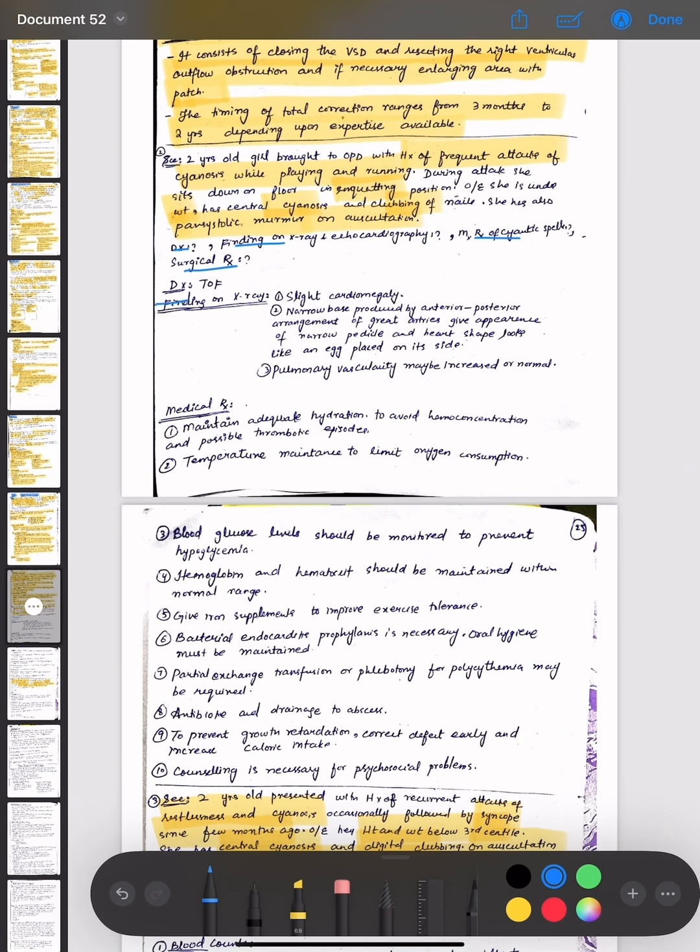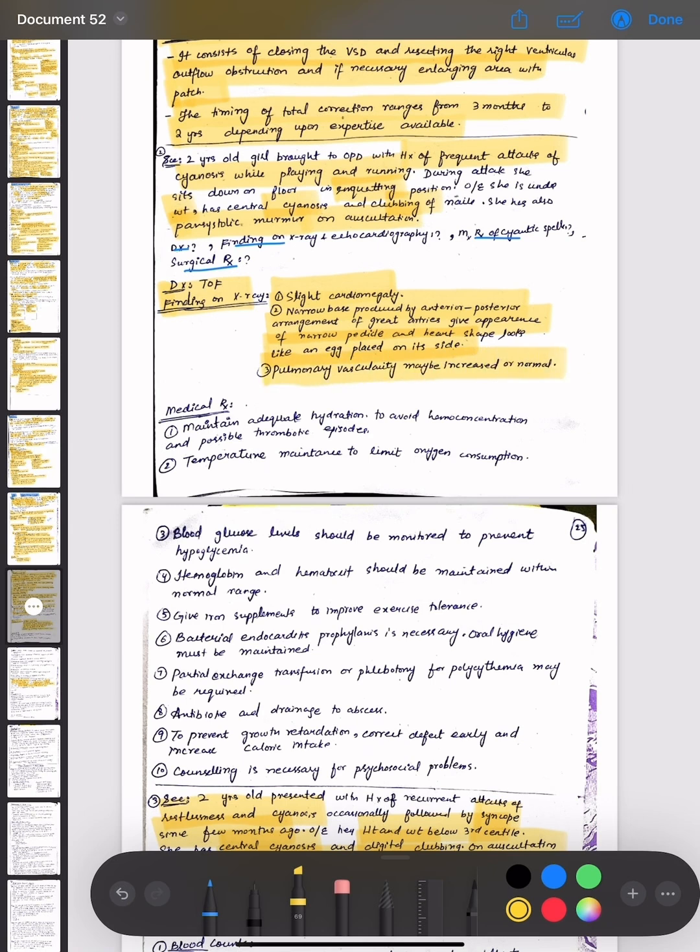The findings on X-ray are slight cardiomegaly, narrow base produced by anterior-posterior arrangement of great arteries, giving the appearance of a narrow pedicle, and the heart shape looks like an egg placed on its side, and pulmonary vascularity may be increased or normal.